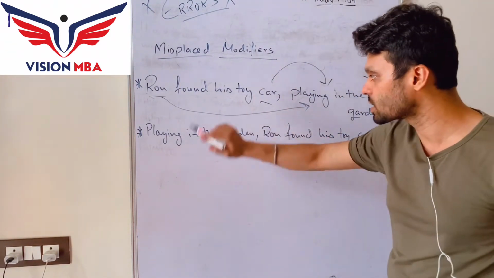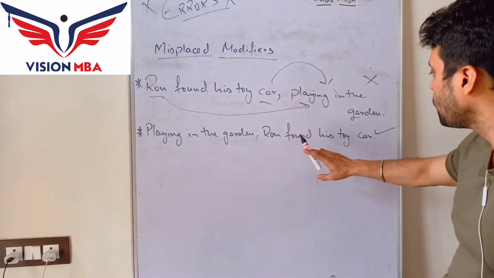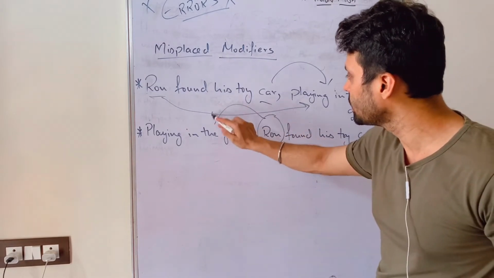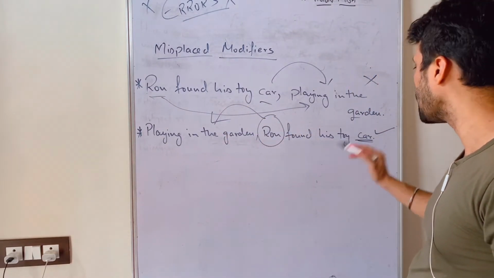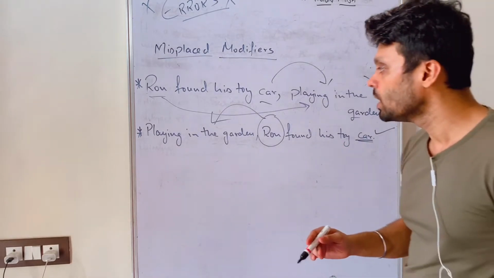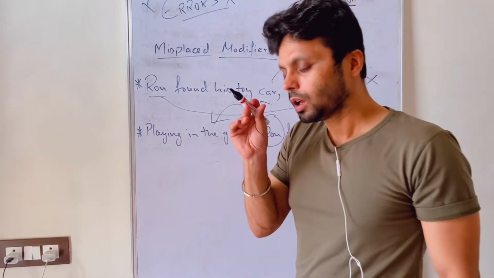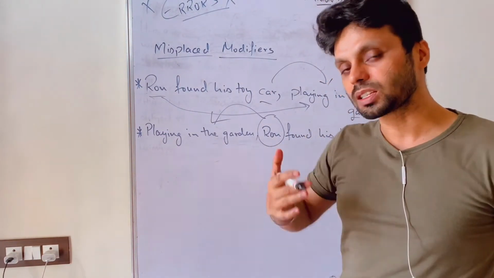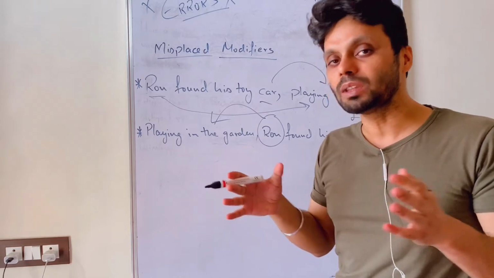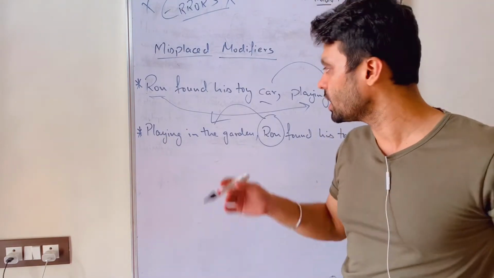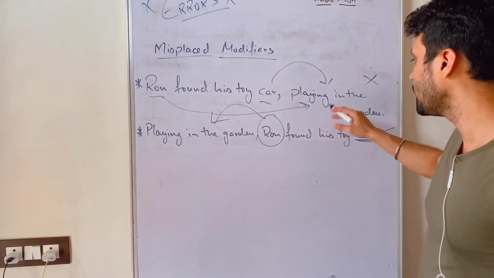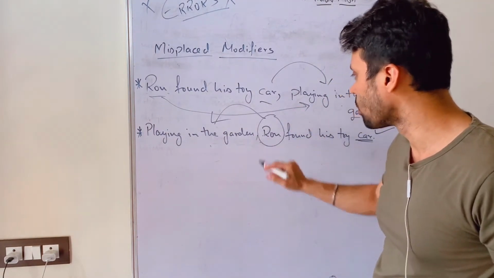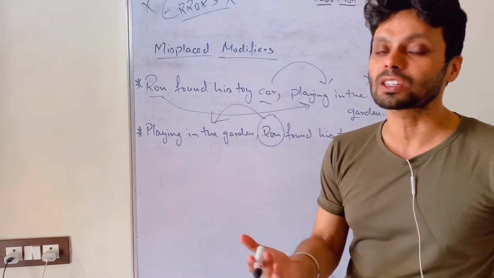Now check this: Playing in the garden, Ron found his toy car. Now this is quite clear that Ron was playing in the garden, and that's when he found his car. You guys, one simple thing. Whatever you are trying to modify or talk about in a sentence, make sure you always keep that thing closer to the stuff you're modifying. Here Ron is getting modified, that he is playing in the garden, so that should be kept closer to Ron. The same thing was there in the previous sentence as well.